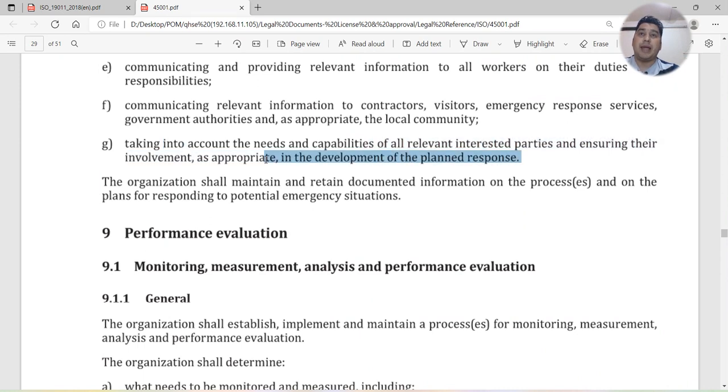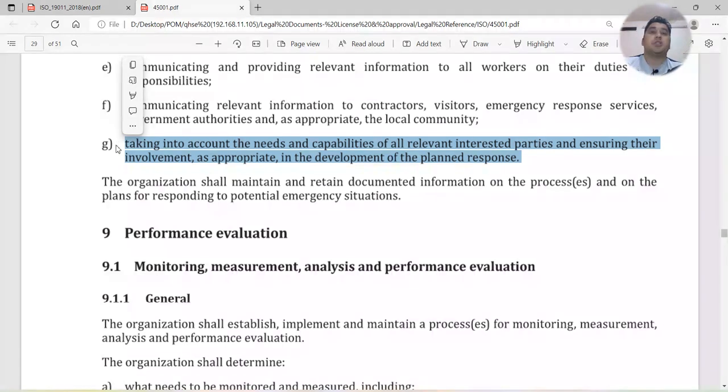Whenever you are developing any emergency response plan, you have to take into account the needs and capabilities of interested parties like your employees, your contractors, your visitors, maybe your facility is used by disabled people. So how are you going to evacuate them during an emergency? Those requirements also you need to consider in your emergency preparedness plan.